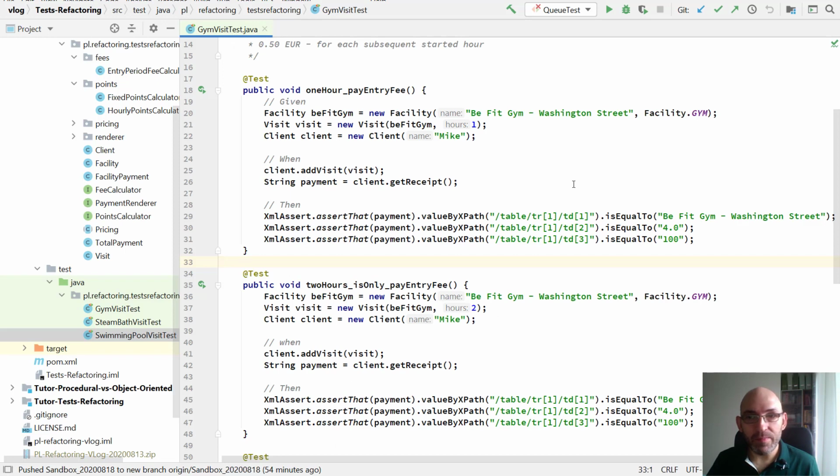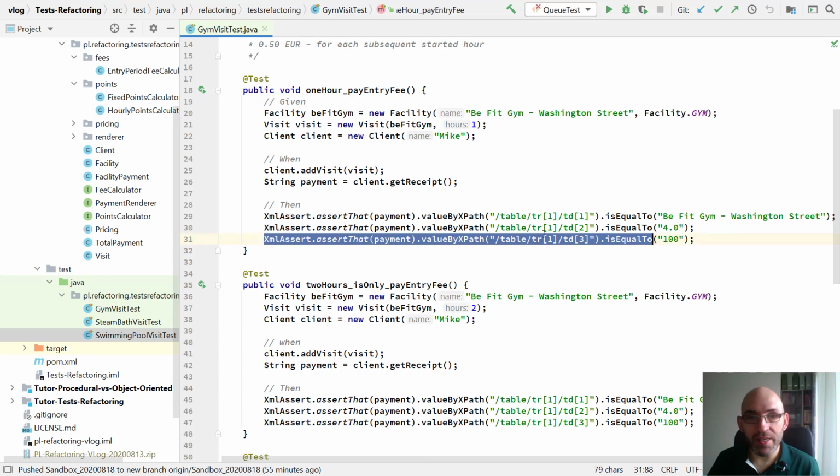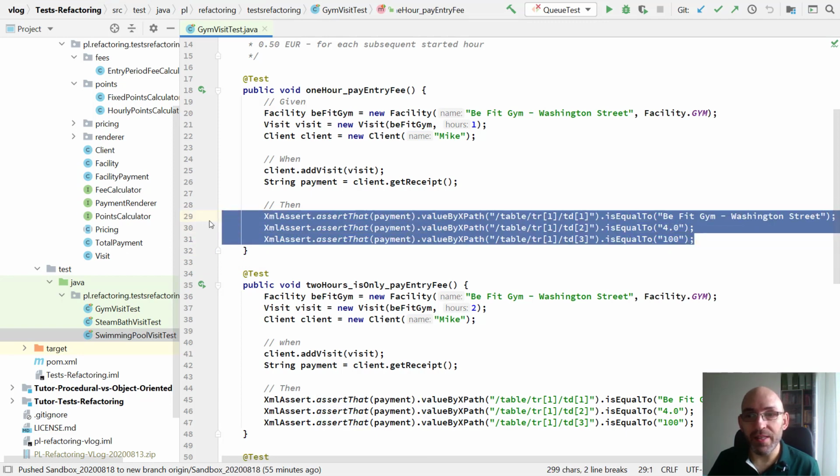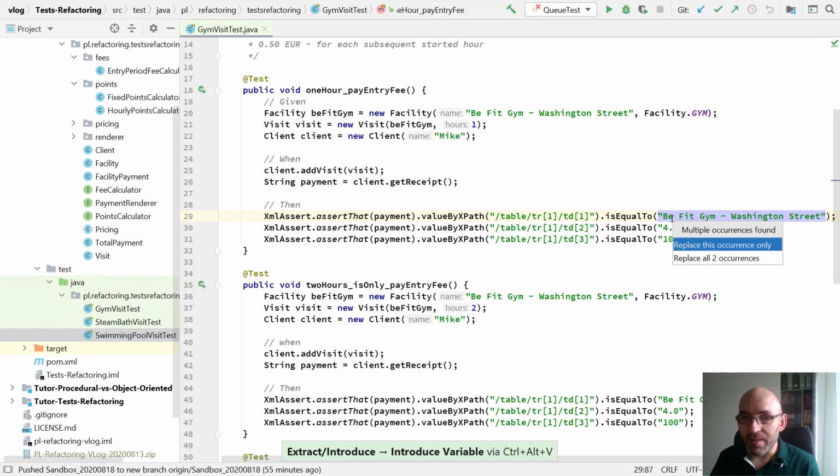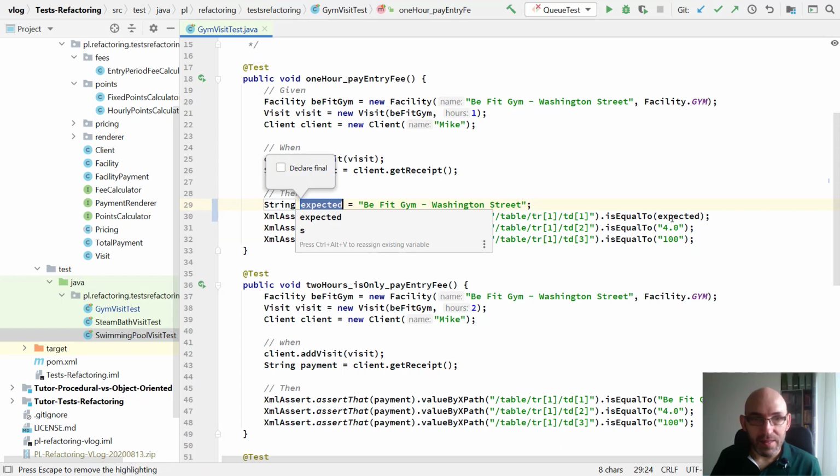Here is our IntelliJ, and you can see between these 2 test cases there is significant amount of code duplicated. So let's put these 3 assertions into method, then into a class. Before we do this, I will extract 3 explaining variables. Ctrl-Alt-V. That's it can be like this. That's facility name.